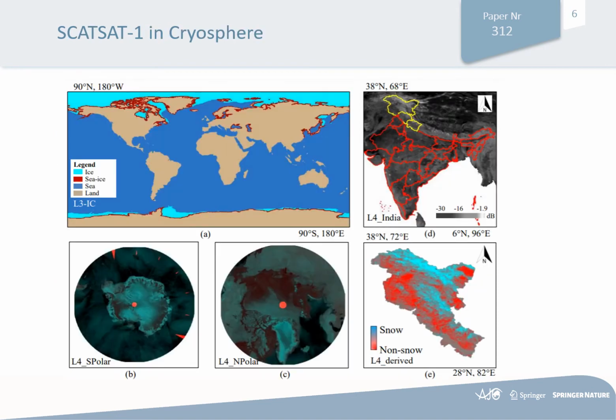Here are various applications of the Scatterometer 1 in the cryospheric area. The first figure represents an ice cover image acquired from the scatterometer, figures B and C represent the south polar and north polar images, and D represents the India image of an L4 product. The last figure represents the extracted region from the L4 India product, which is a part of the Western Himalaya.